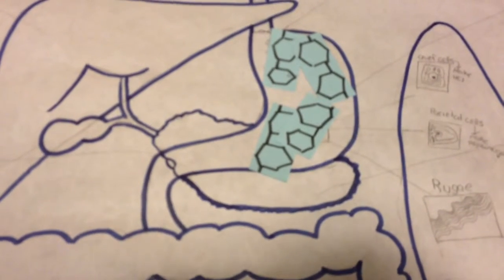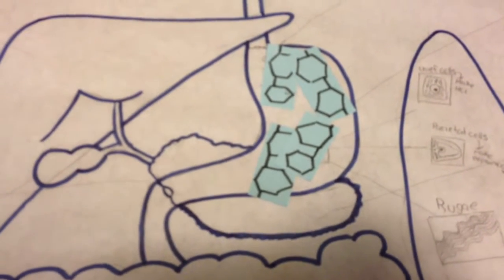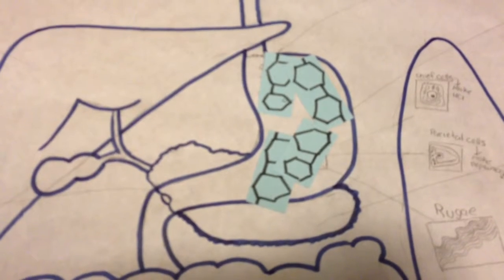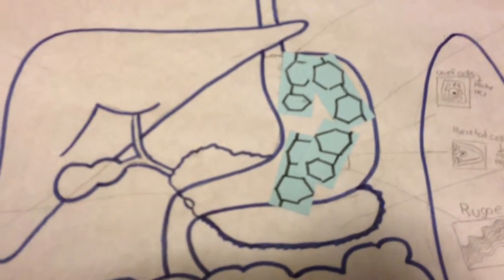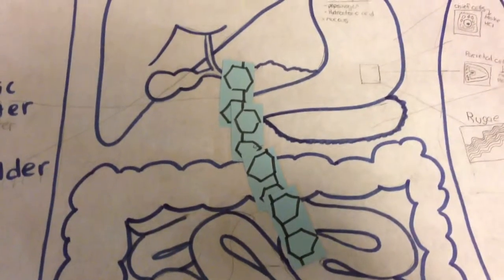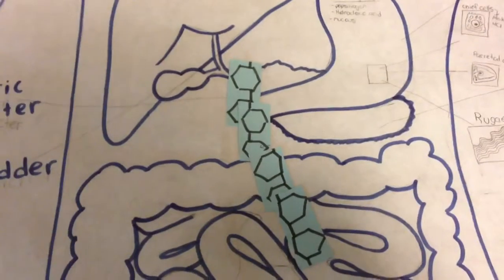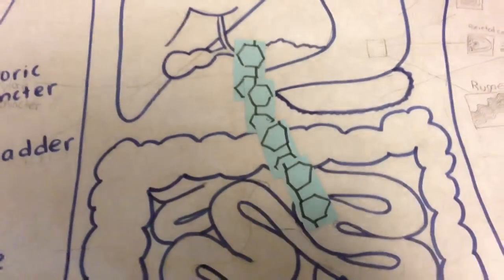The hydrochloric acid kills bacteria and creates a pH of 2.5 in the stomach, while the mucus protects the stomach from all the acid. The stomach mechanically turns and rips apart the food, as well as the chemical digestion with all of the gastric juices. The food, which is now called acid chyme, exits the pyloric sphincter and enters the duodenum.